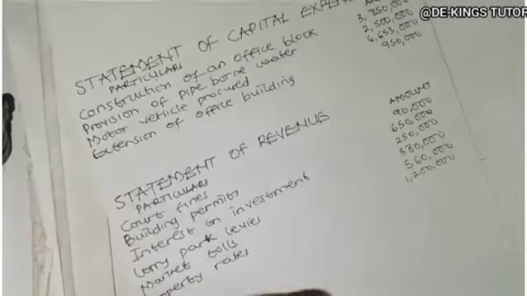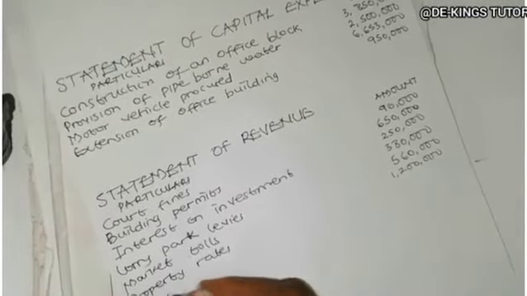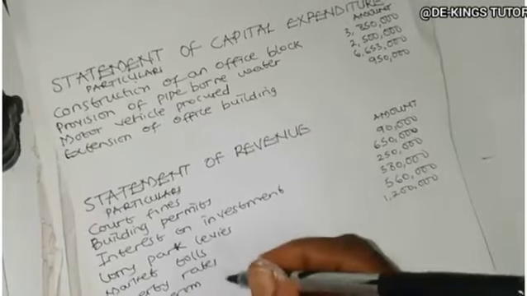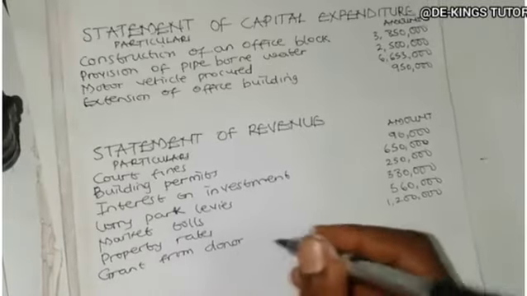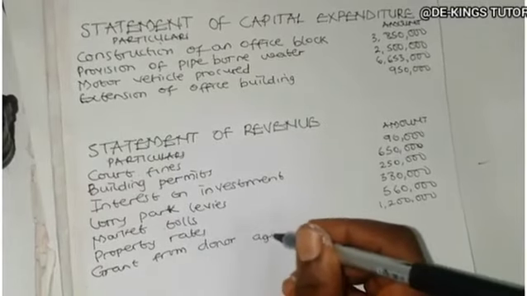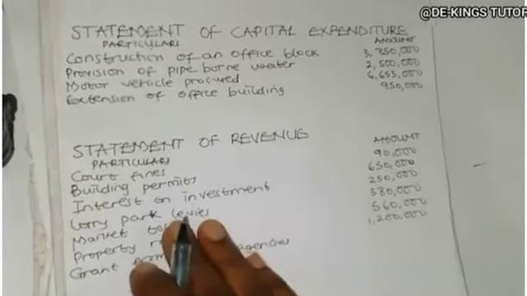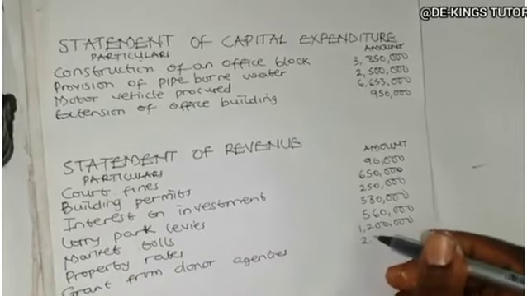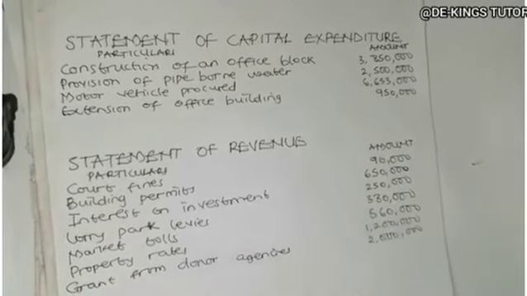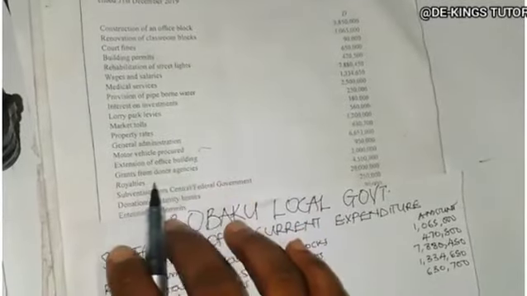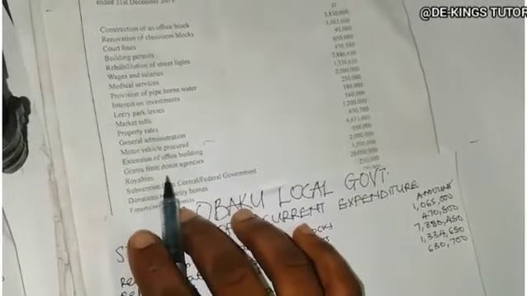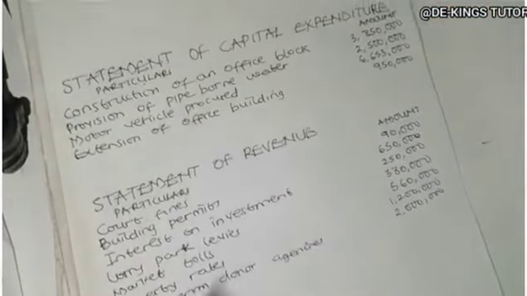The grant is a revenue to them. They receive grant. Okay. So we have grants from donor agencies, 2 million. Okay. The next one is royalties. Royalties is 4,500,000. It's also a revenue to them. So we have royalties.